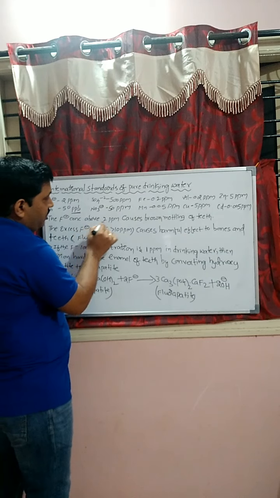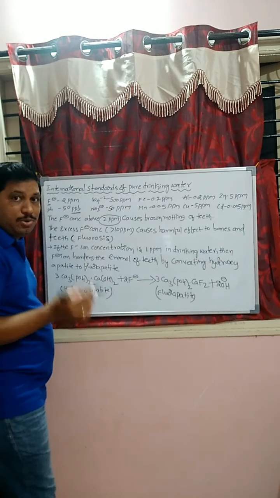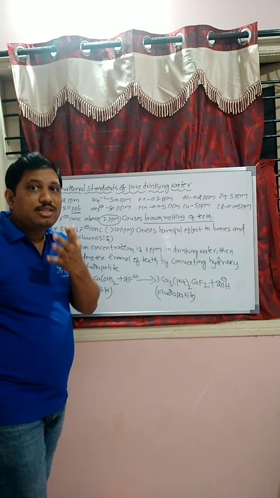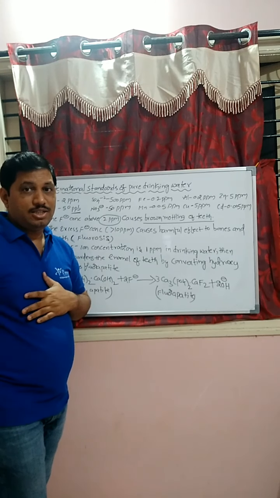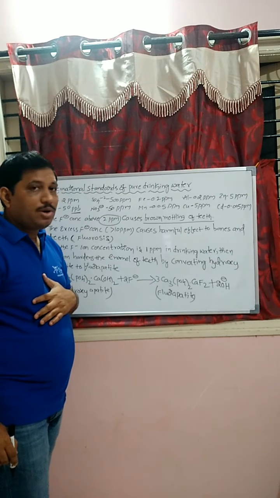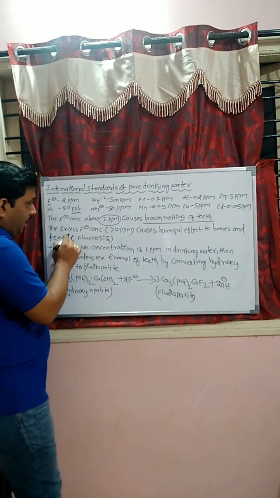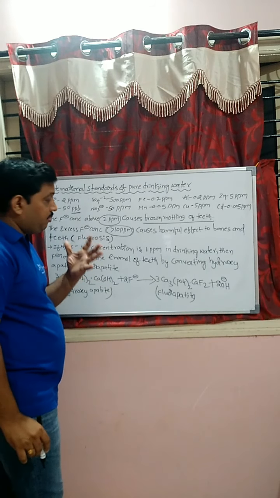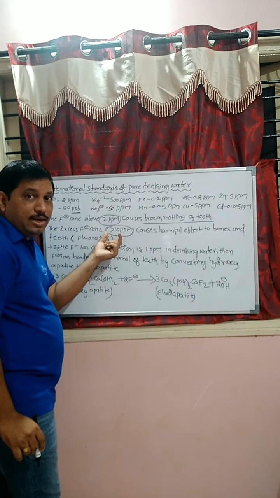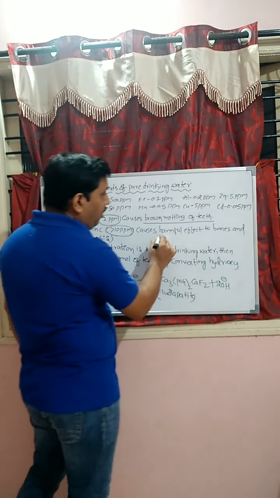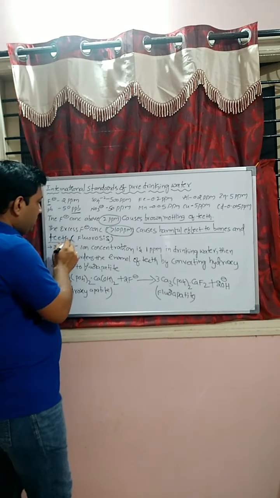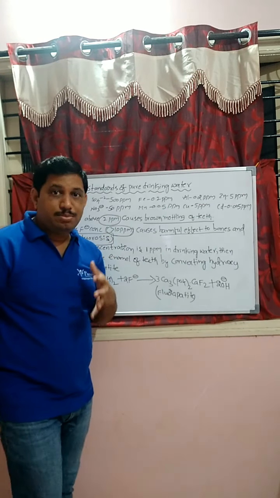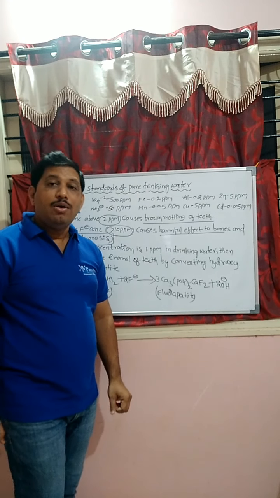Next one, students. Some important and interesting points in competitive point of view. The fluoride ion concentration above 2 ppm causes brown mottling of teeth, that is, the teeth color changes to brown. Excess fluoride ion, greater than 10 ppm, causes harmful effects to bones and teeth, a medical condition known as fluorosis.